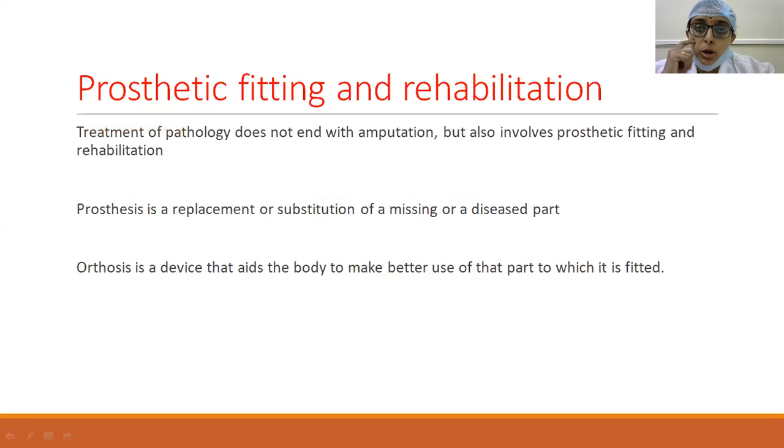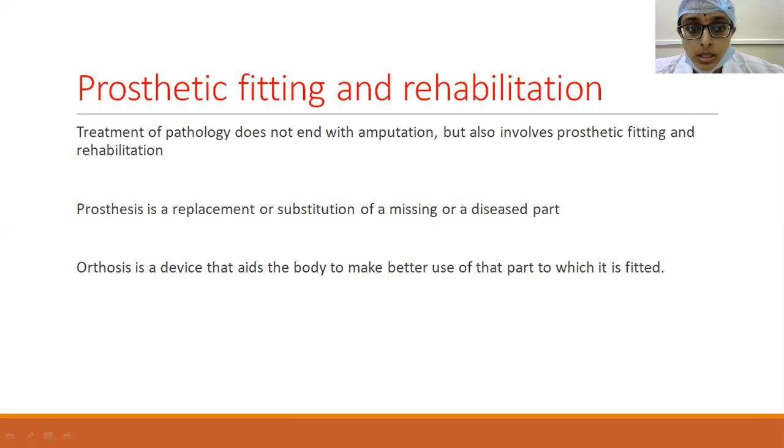And coming to the prosthetic fitting and rehabilitation. Just as I told earlier, amputation is not an endpoint. Treatment of pathology may end there because we are relieving the patient of the diseased part or the burden of the disease. However, rehabilitation involves the prosthetic fitting and proper exercises, and rehabilitation will be done.